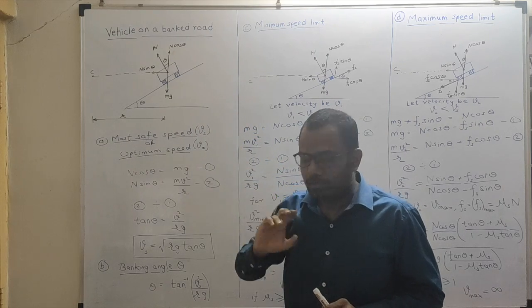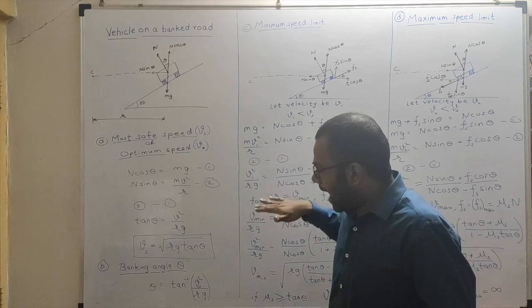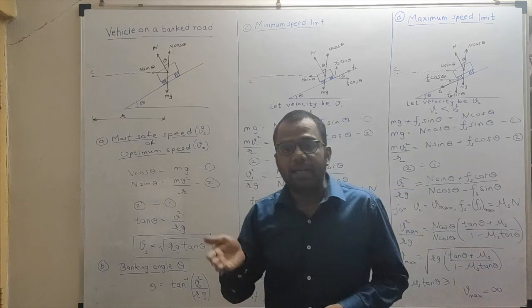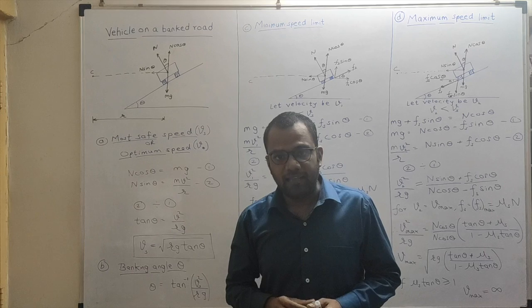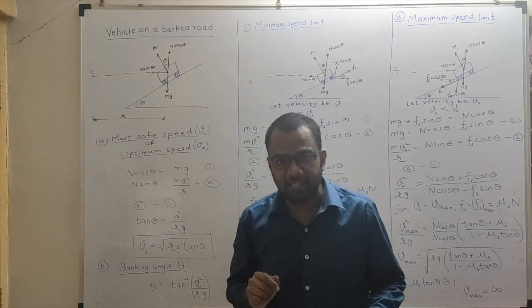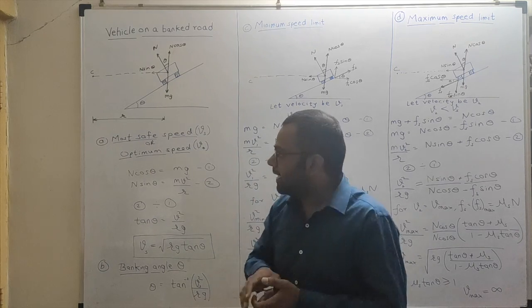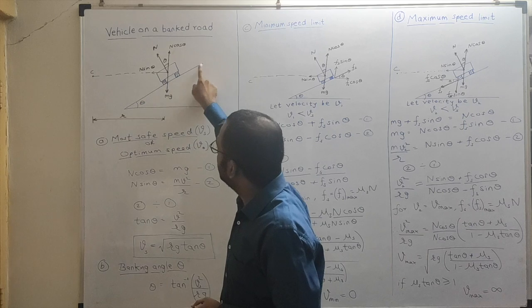Getting this? Okay. But what if I am driving with a speed lesser than the safe speed? So in that case, let us say that there is no friction along this direction.